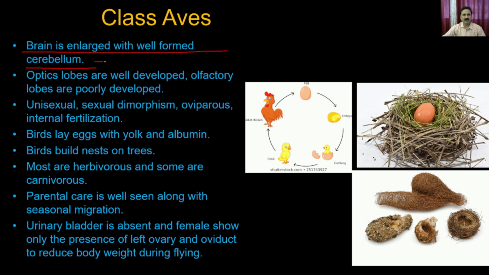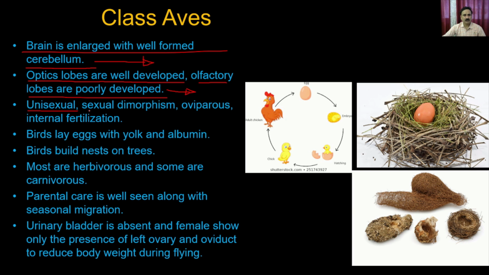So they are very intelligent compared to snakes as well as amphibians. The optic lobes are well developed. Olfactory lobes are poorly developed, which means they are able to see things very clearly, but they will be very bad in terms of smelling. So that's how they sustain themselves, with the help of the optic nerves.